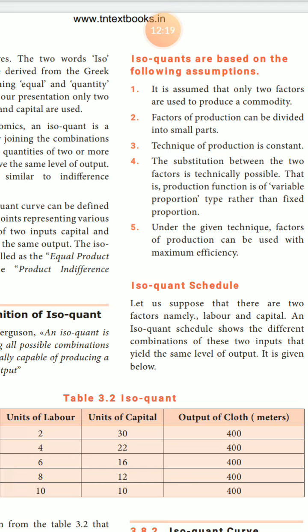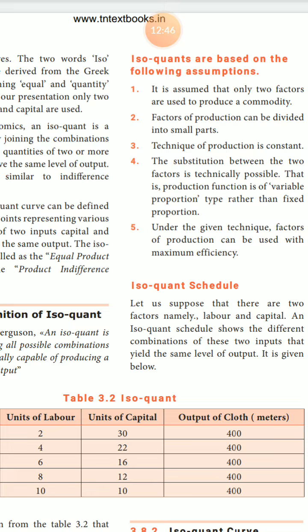This schedule has different unit levels of labor and different unit levels of capital, but output is at the same constant level only. Labor changes, capital changes, but output is the same constant level only.